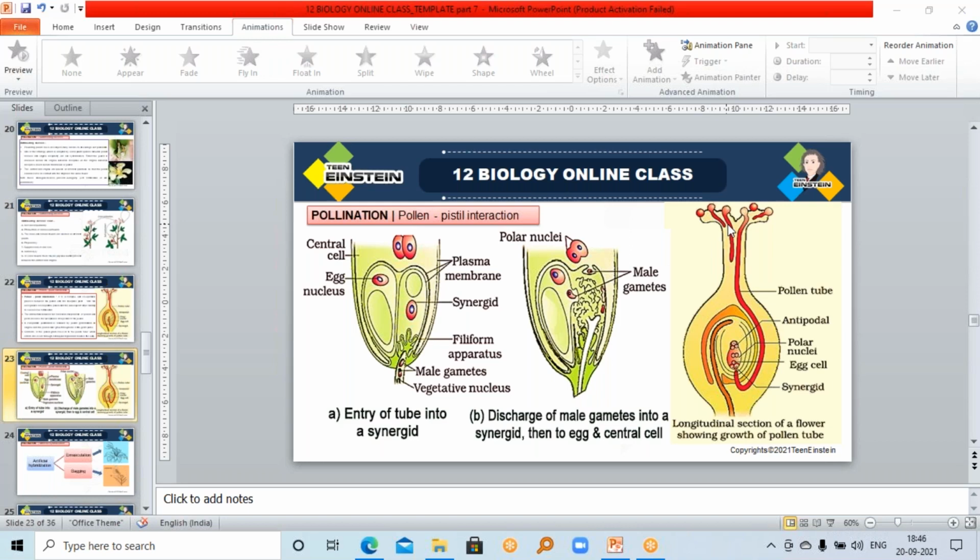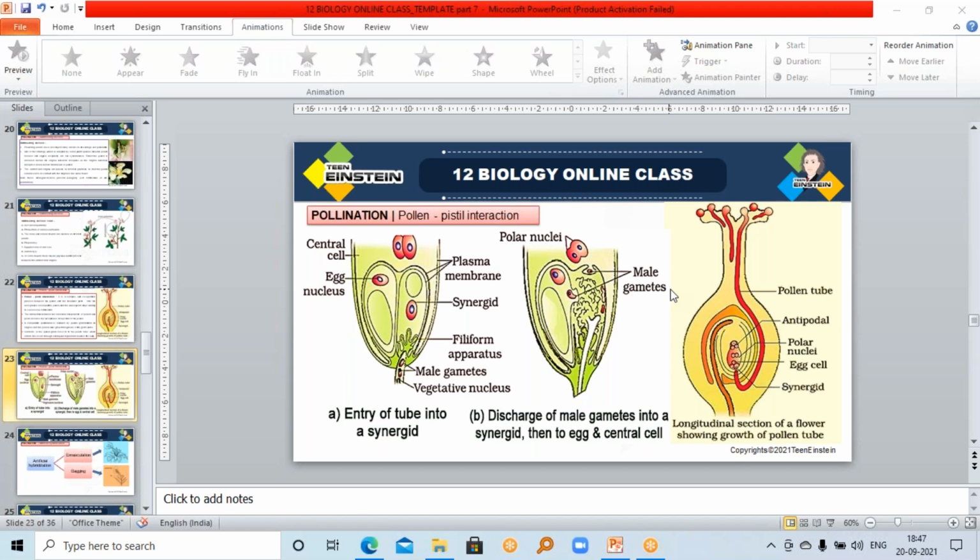Okay. And if the pollen grain is in the 3-cell stage, it will already have 2 male gametes. If it is in the 2-cell stage, the generative cell will divide and form 2 male gametes during the growth of the pollen tube in the stigma.